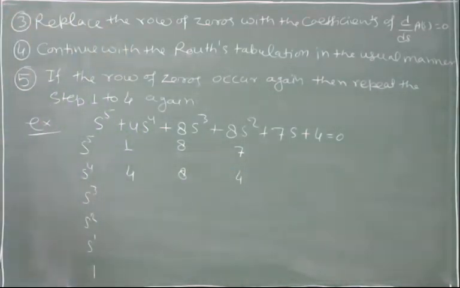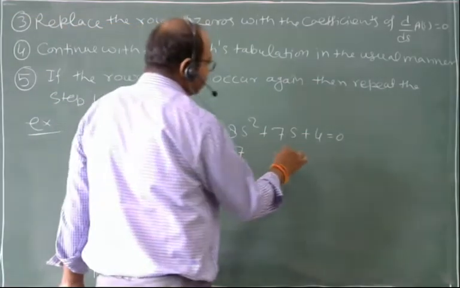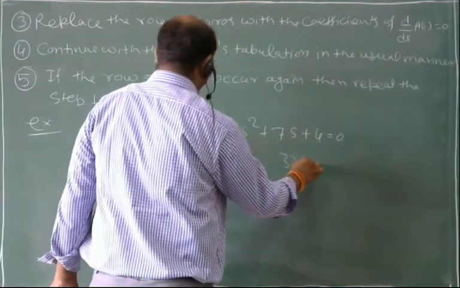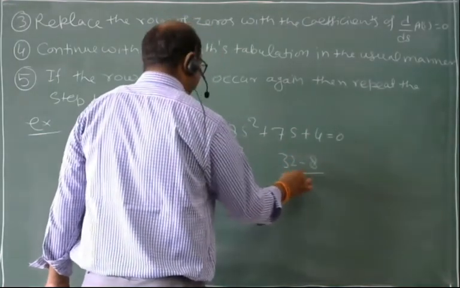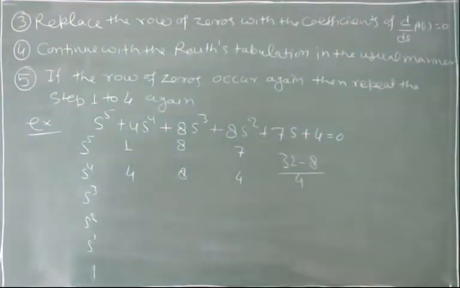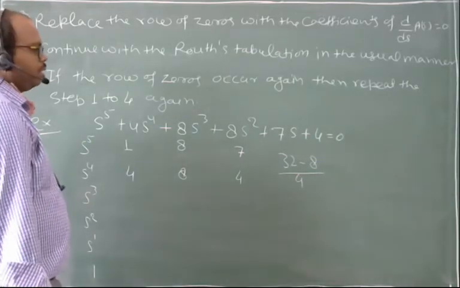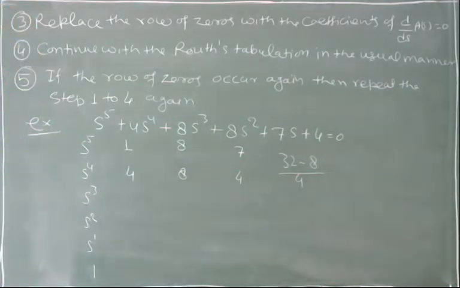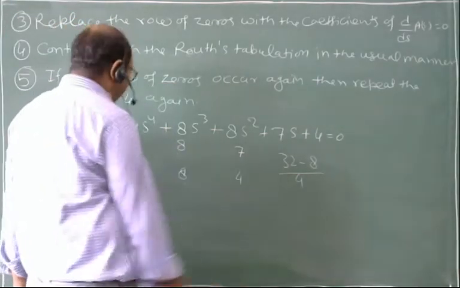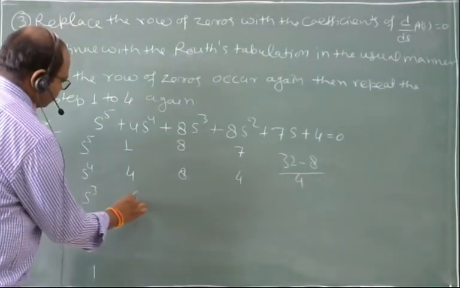Now the value for s cube, 8 4 ja 32 minus 8 divided by 4. 32 minus 8, 24. 24 by 4 is 6.